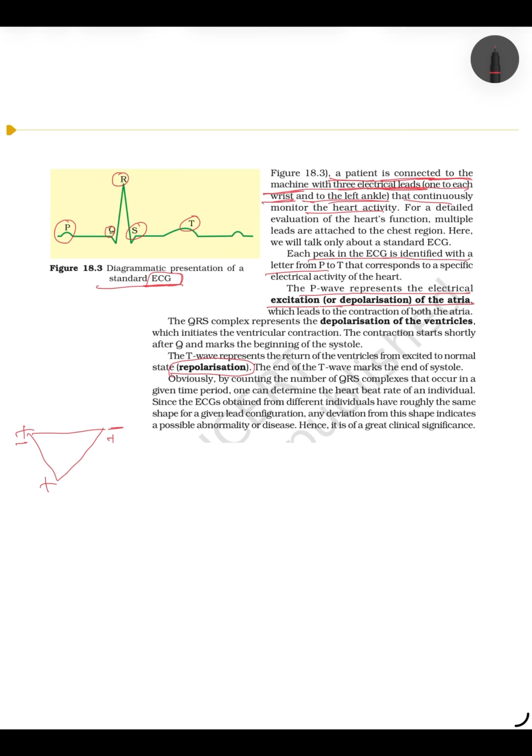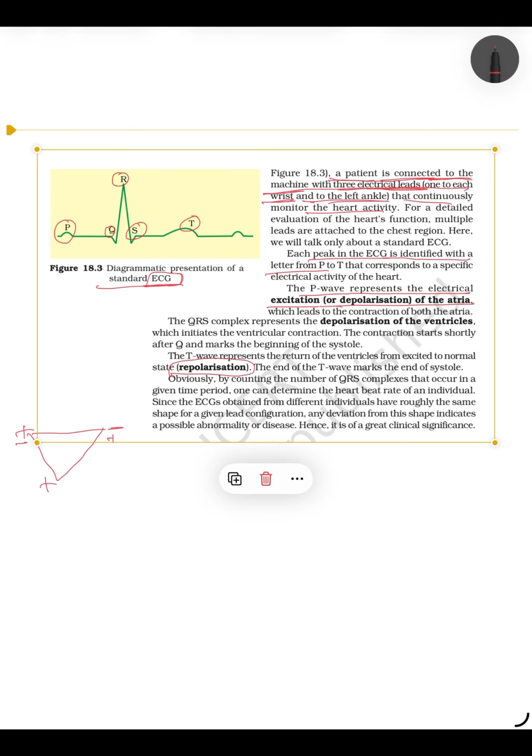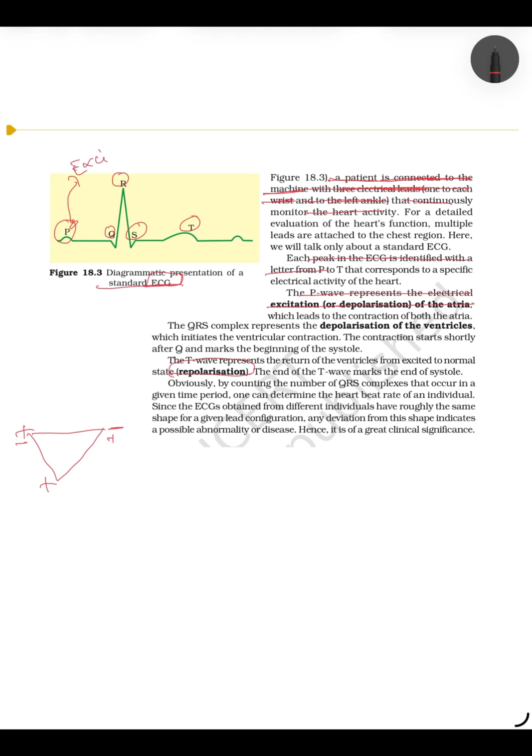I already taught all this about the sinoatrial node and AVN in the cardiac cycle video. So here depolarization of atria because of excitation of atria, this region, it is called atrial systole. So after excitation of atria, P wave, atrial systole happens, from here to here.